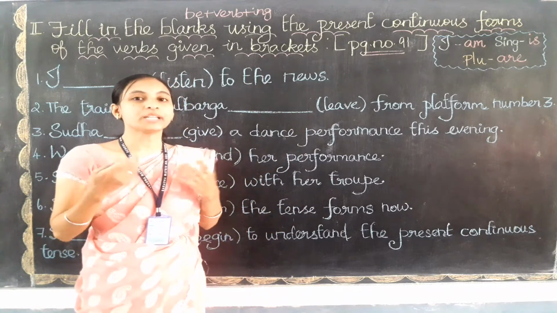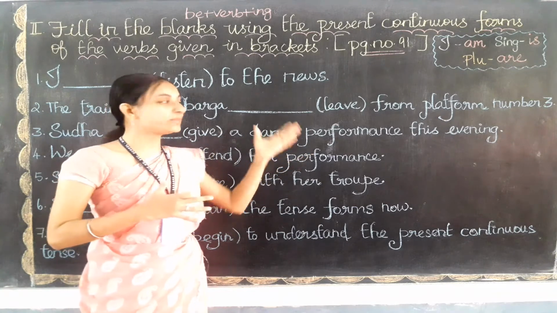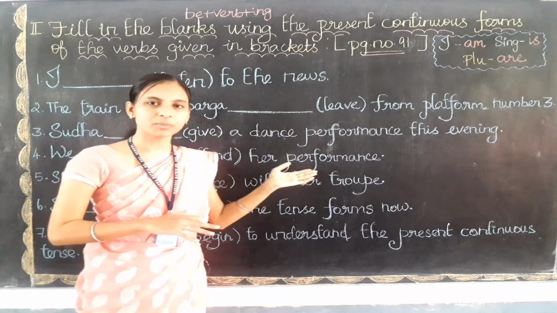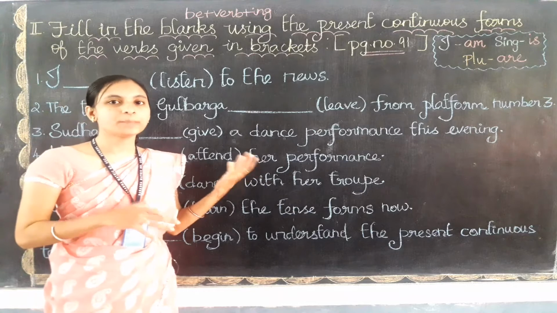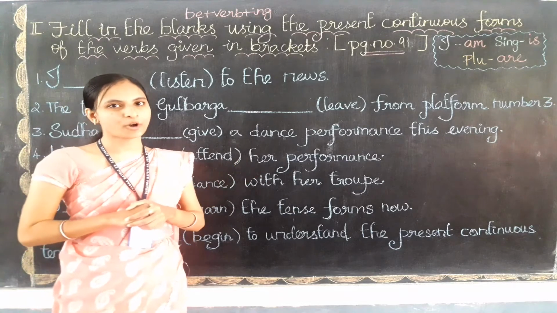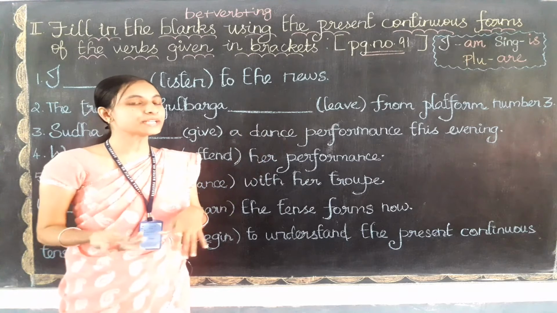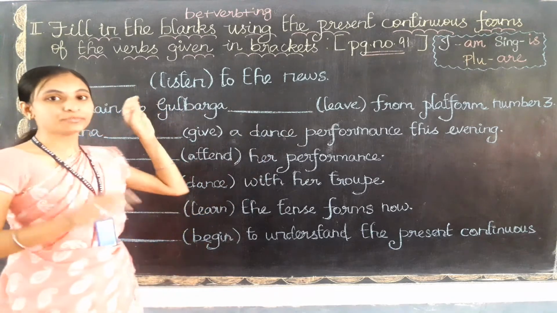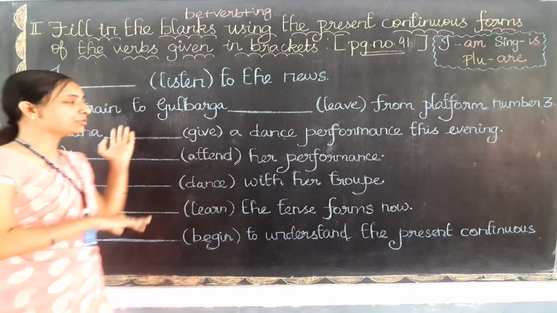Now we are going to change the verb. They have given some base form verbs in the bracket. We are going to convert these verbs into the present continuous form. So for changing a verb into present continuous form, what do we need to do? Yes, we need to first write the be form verb, that is, am, is, are, according to the subject.